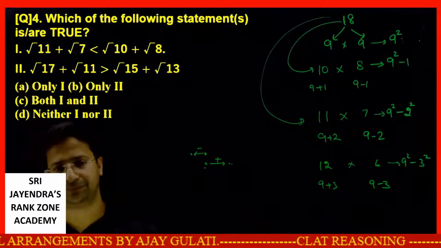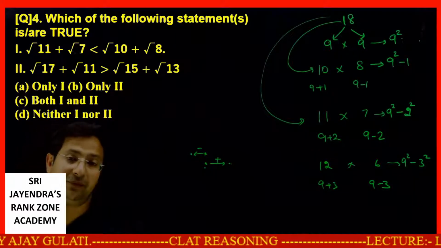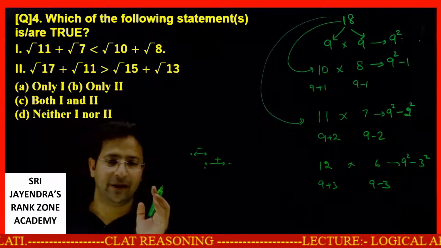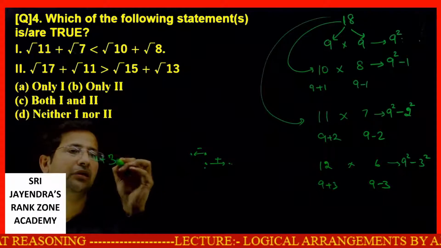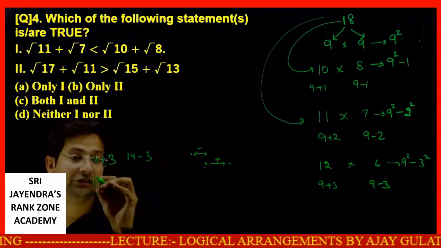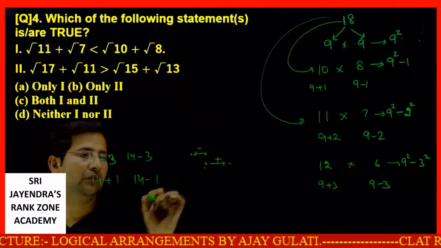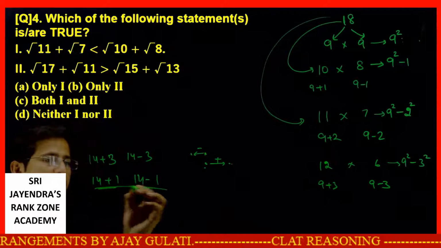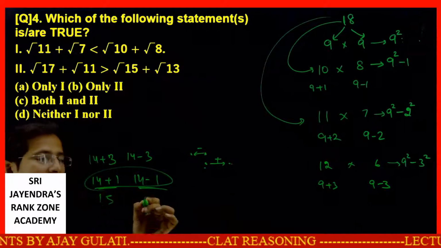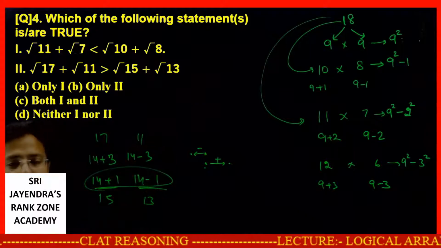Okay, dear students. So the moment I see 17 and 11, what is there? Sum 28. The middle number between them is 14. So this is 14 plus 3, this is 14 minus 3, this is 14 plus 1, this is 14 minus 1. So this product will definitely be more. That way the product of 15 and 13 will be more than 17 and 11.